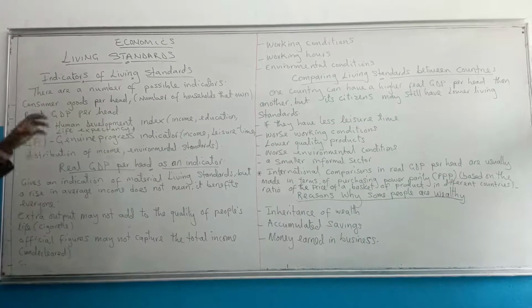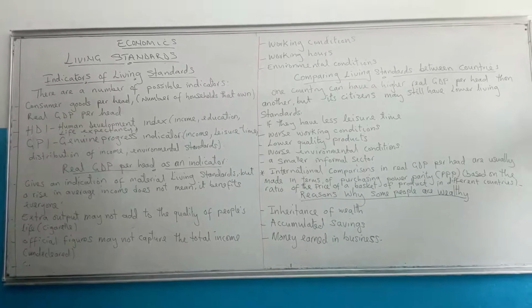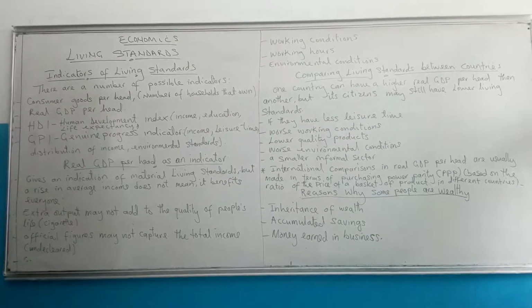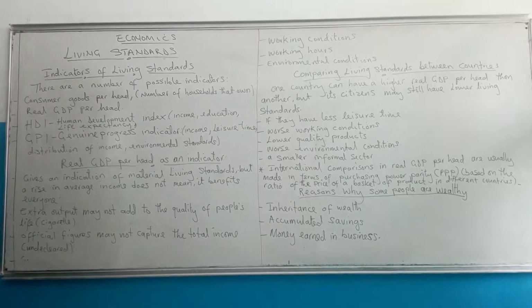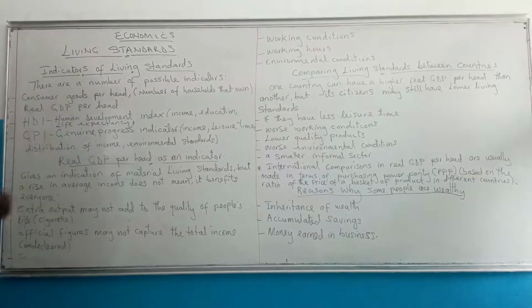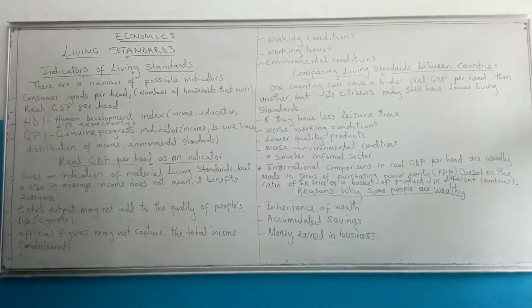So, in summary, we talked about the different indicators. We talked about consumer goods per head, which means the number of households that own consumer goods. We talked about real GDP per head, which is GDP adjusted to remove the effects of inflation. We talked of HDI, Human Development Index, which takes into account income, education, and life expectancy.